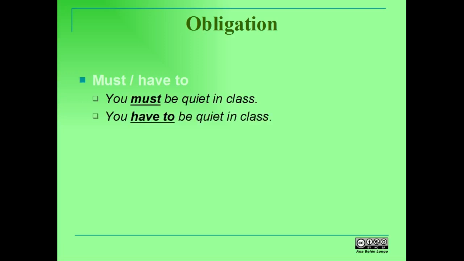If we want to tell someone that something is compulsory, we can use must or have to in the affirmative. You must be quiet in class, or you have to be quiet in class. There is not always a difference between both. However, must usually implies it's the speaker who sets the rule, while have to refers to the general obligation to do things. That is, in the first example, it could be the teacher speaking, while the second may be either a teacher or a student talking to someone else.